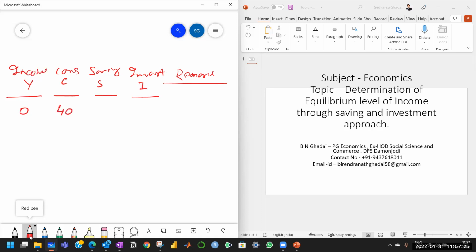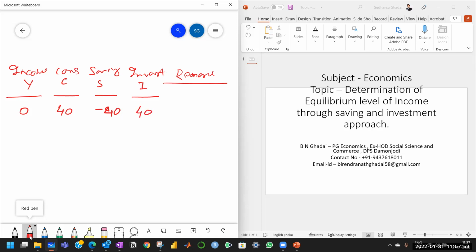That means autonomous consumption is 40, and then at this level the saving will be minus 40. And investment, because we have taken autonomous investment, that is investment which remains fixed at all levels of income. So you can take any value, and whichever value you take will remain constant for all levels of income. Let us say this is also 40.